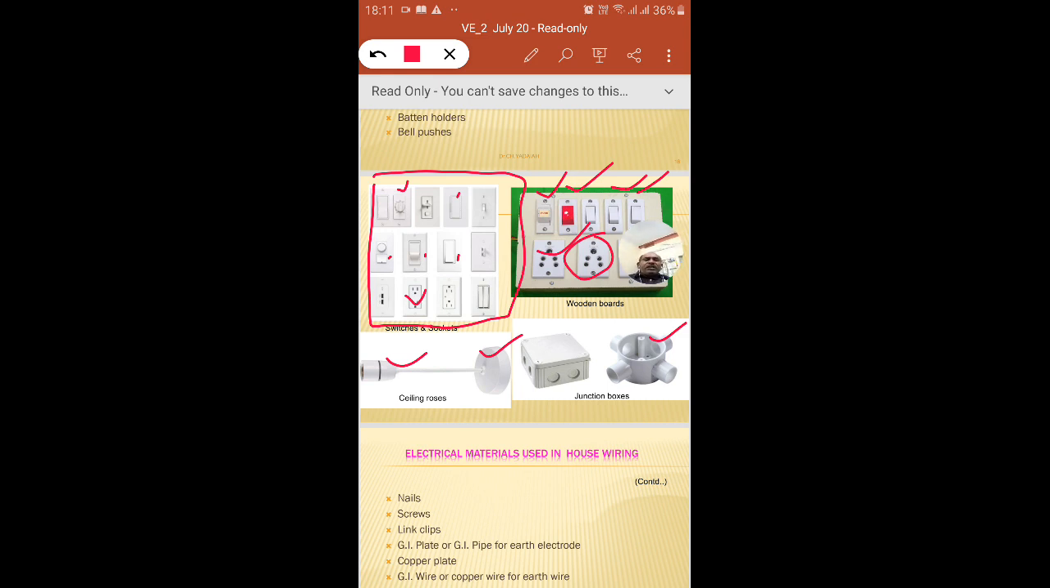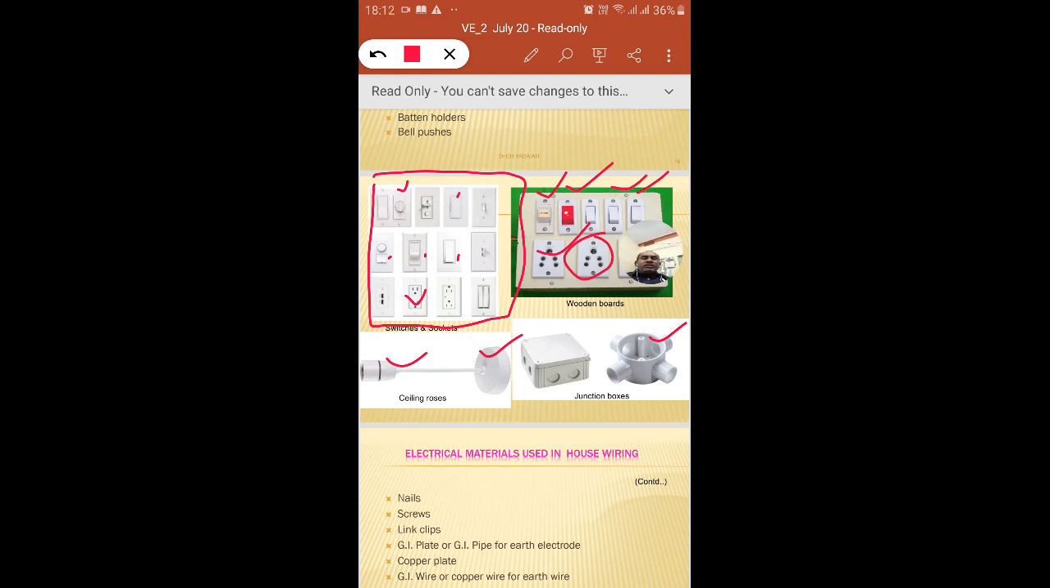Now, in addition to these accessories, what are the protective system accessories? What are the protective switches? MCBs, isolators, DPs, iron clad triple pole switches, iron clad double pole switches, knife switches. These are all controlling switches. In addition to that, you can use sockets, plugs, regulators, the different protective systems, and PVC conduit systems and wooden boards, different systems.